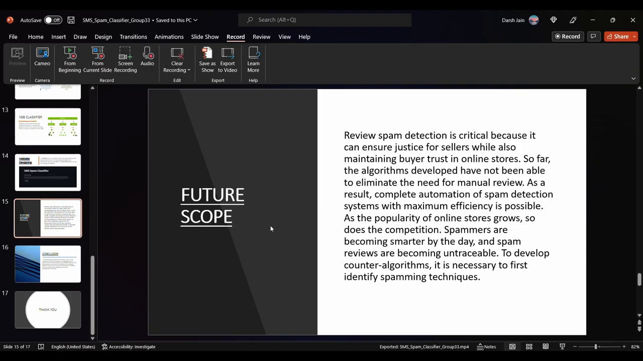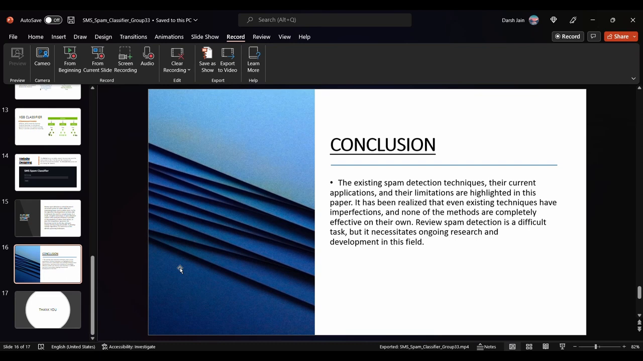The conclusion would be that it is necessary to identify spam in order to develop counter algorithms to detect these reviews and other similar things. This document has highlighted the existing spam detection techniques and their current applications, but it also shows that even the existing techniques have some drawbacks, and not all the methods are completely effective. Detecting review spam is a difficult task, and it requires continuous research and development in this field.